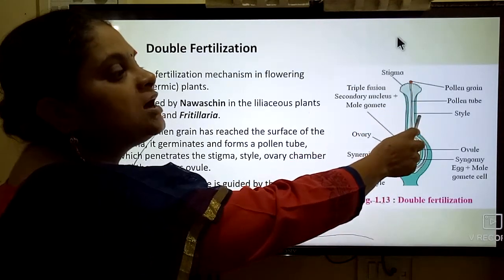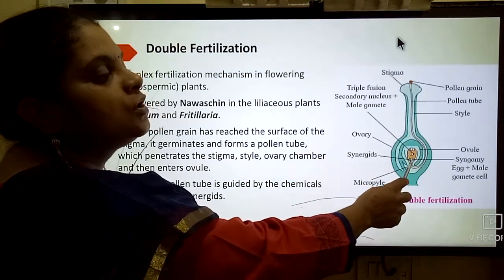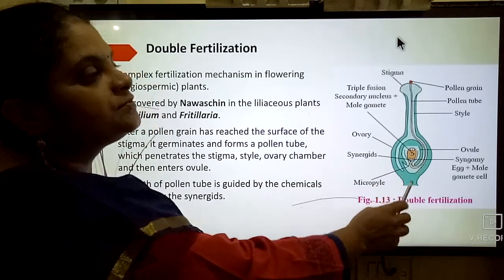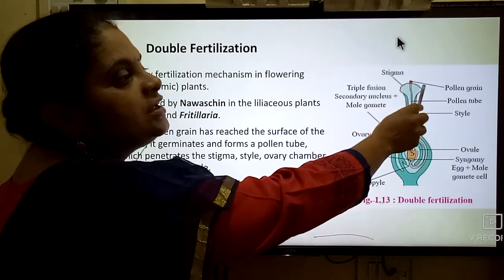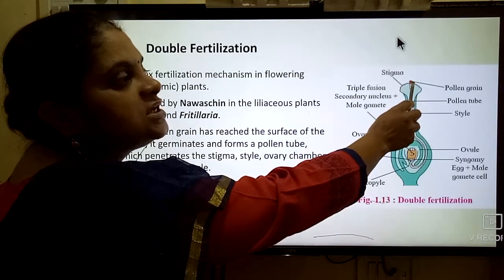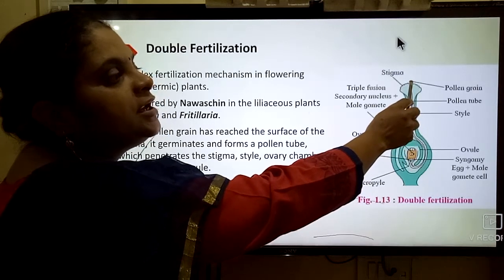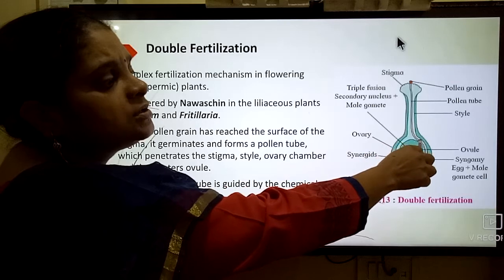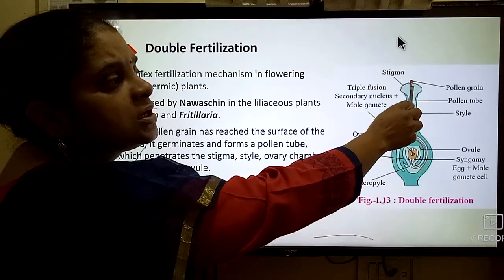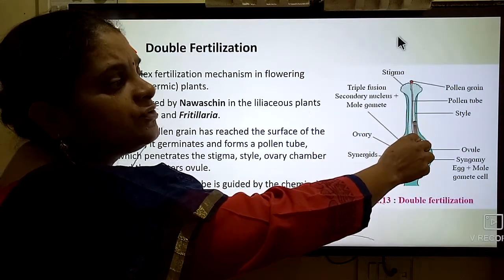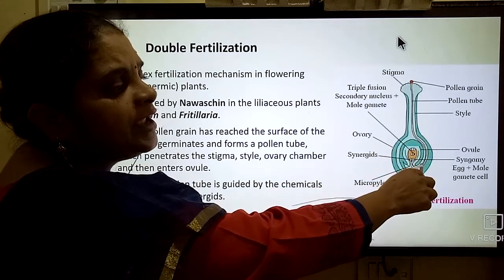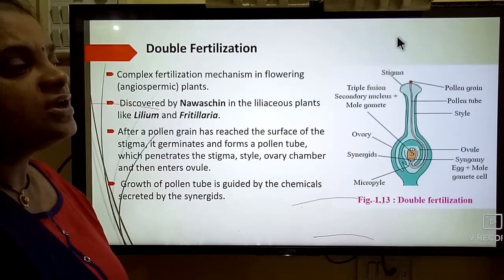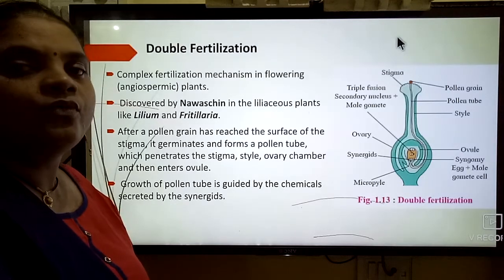Here is a diagram we can observe. This is the stigma, style and ovary. So this ovary possesses the ovule. Now here, the pollen grain transferred onto the stigma absorbs the watery content and produces the pollen tube. This pollen tube enters through the stigma surface, style and then reaches the ovule. In this way it enters inside the ovule.